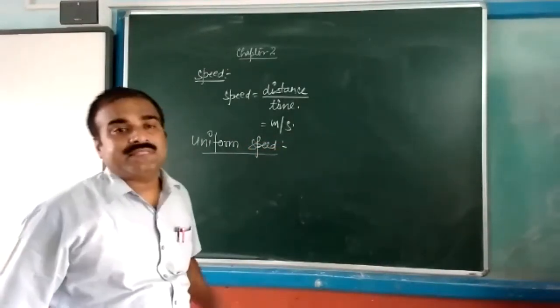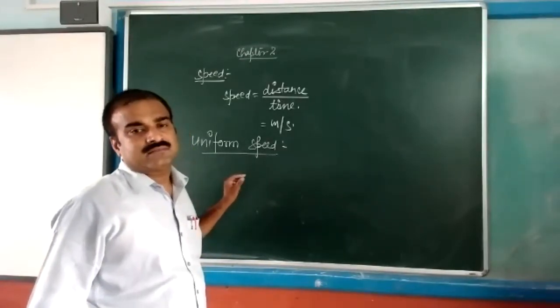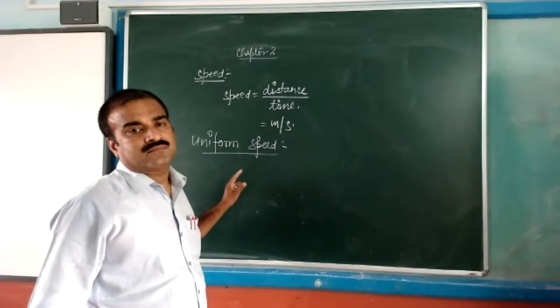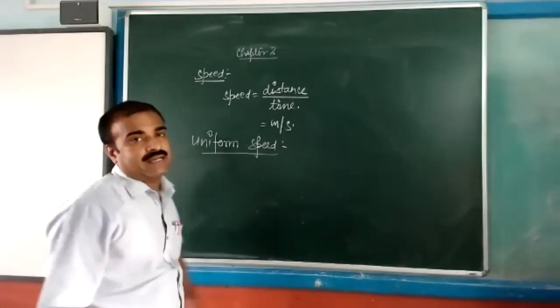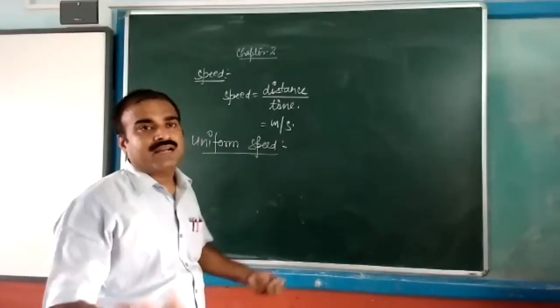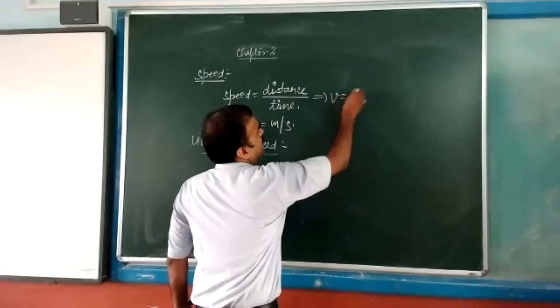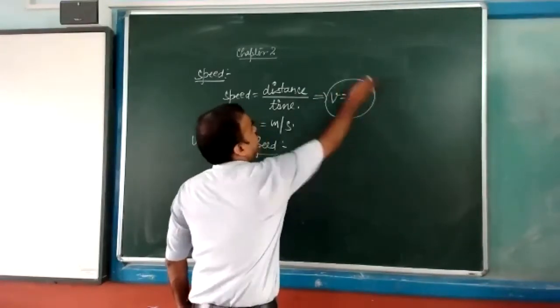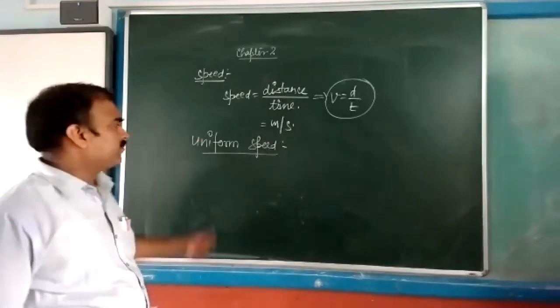If any object, any body is moving with uniform speed, speed can be denoted by v. v equals d by t.